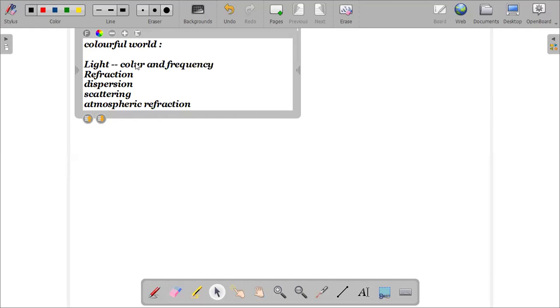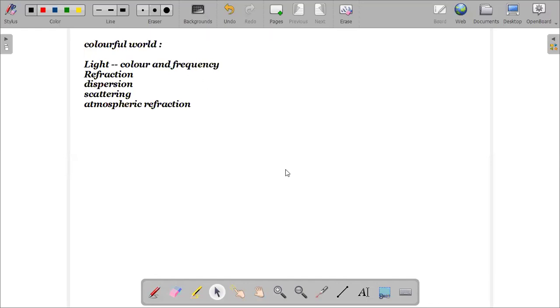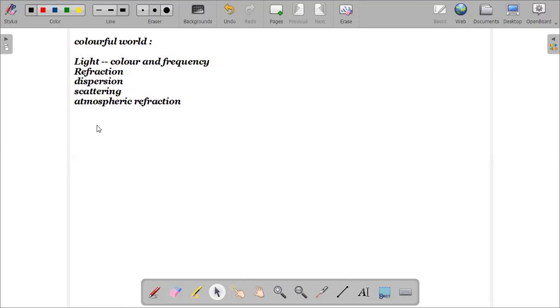So when we say color, we are mainly talking of wavelength or frequency. Both are similar things which we are talking about here. So first of all, we talk of light, color and frequency.